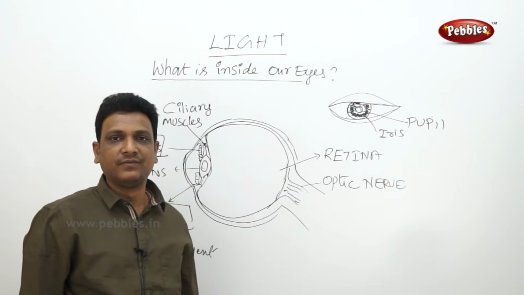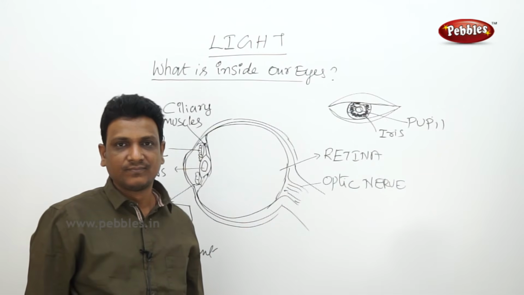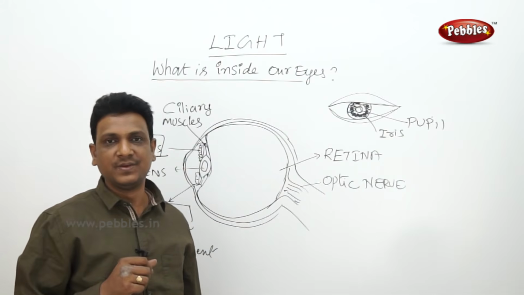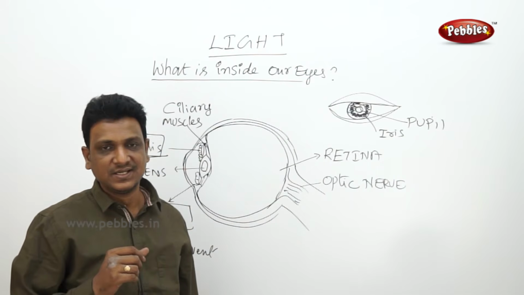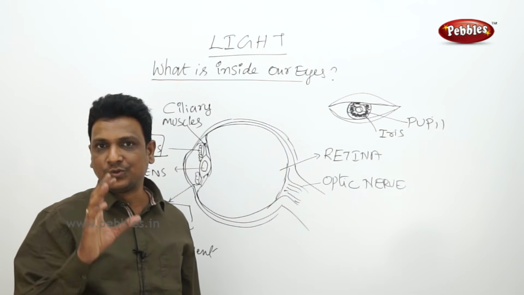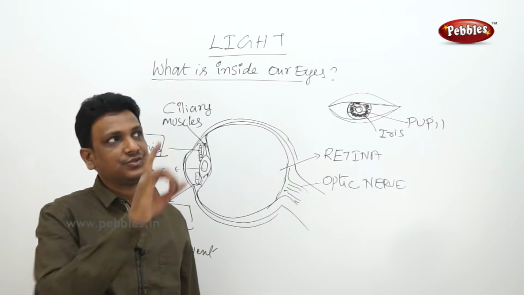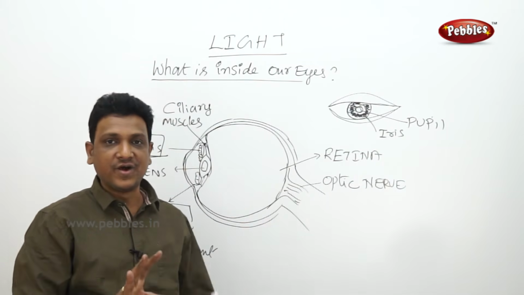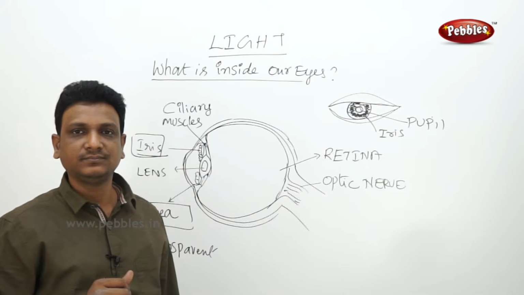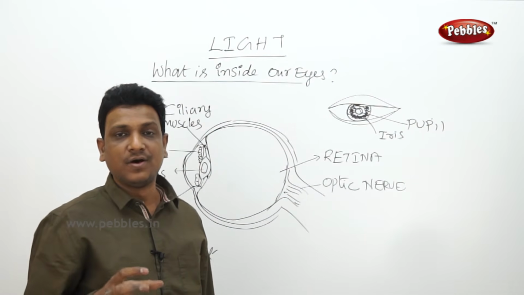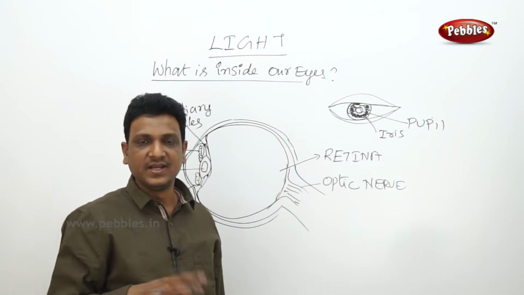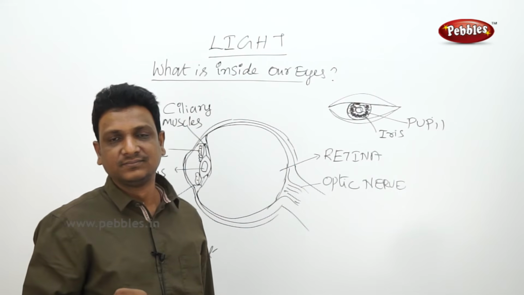Say for example, when you are going to bed, you have the bed light and the tube light also, under which you have studied. Your study is completed and you are about to sleep. Then you switch on the bed light and switch off the main light. Immediately you find it very dark. Why? Because your pupil is small when you are in bright light. It allows limited light.